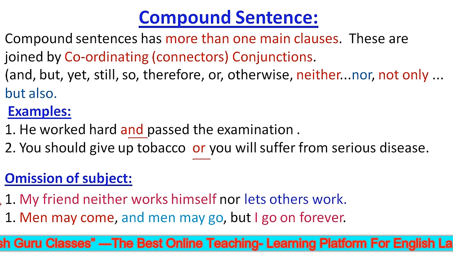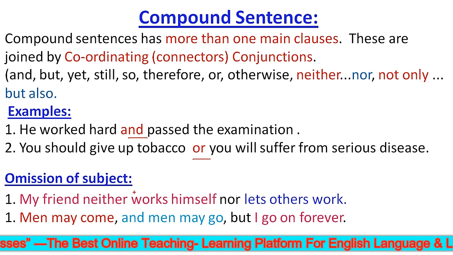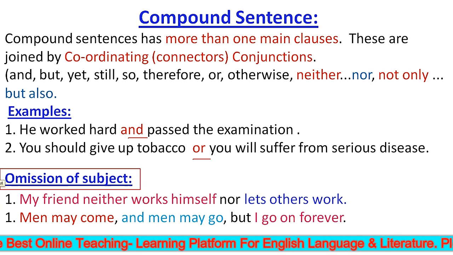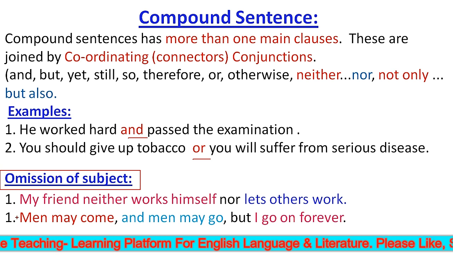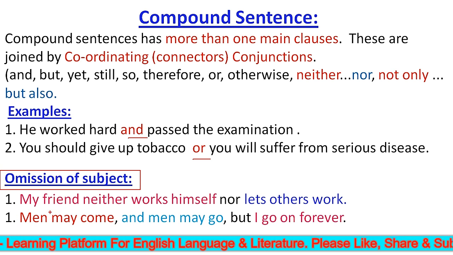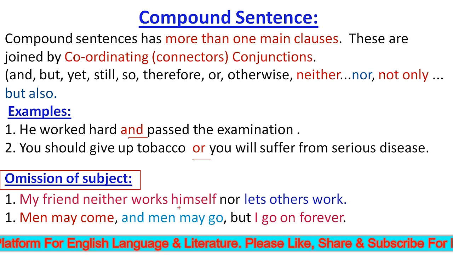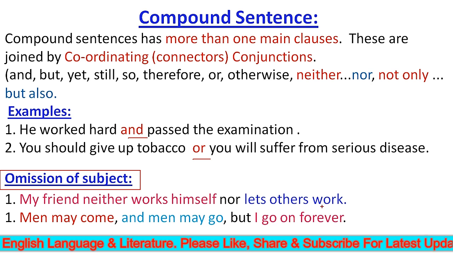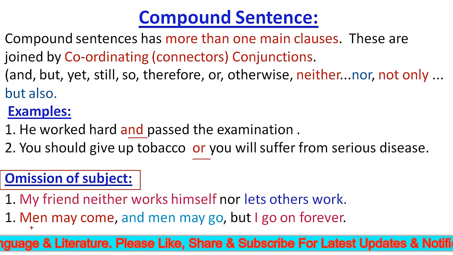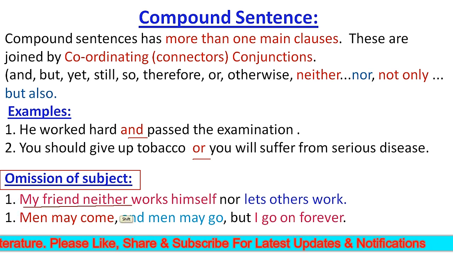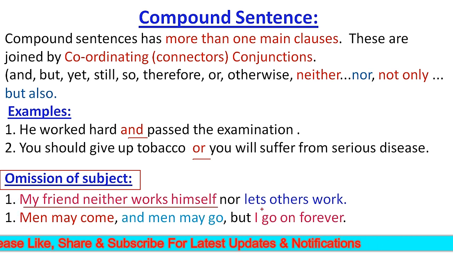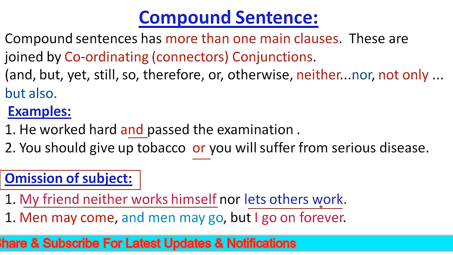In some cases, while joining two clauses, the subject in the second clause is omitted to avoid repetition. For example, my friend neither works himself nor lets others work. Here in this sentence, you just see the second part, lets others work. The subject has been omitted in order to avoid repetition.